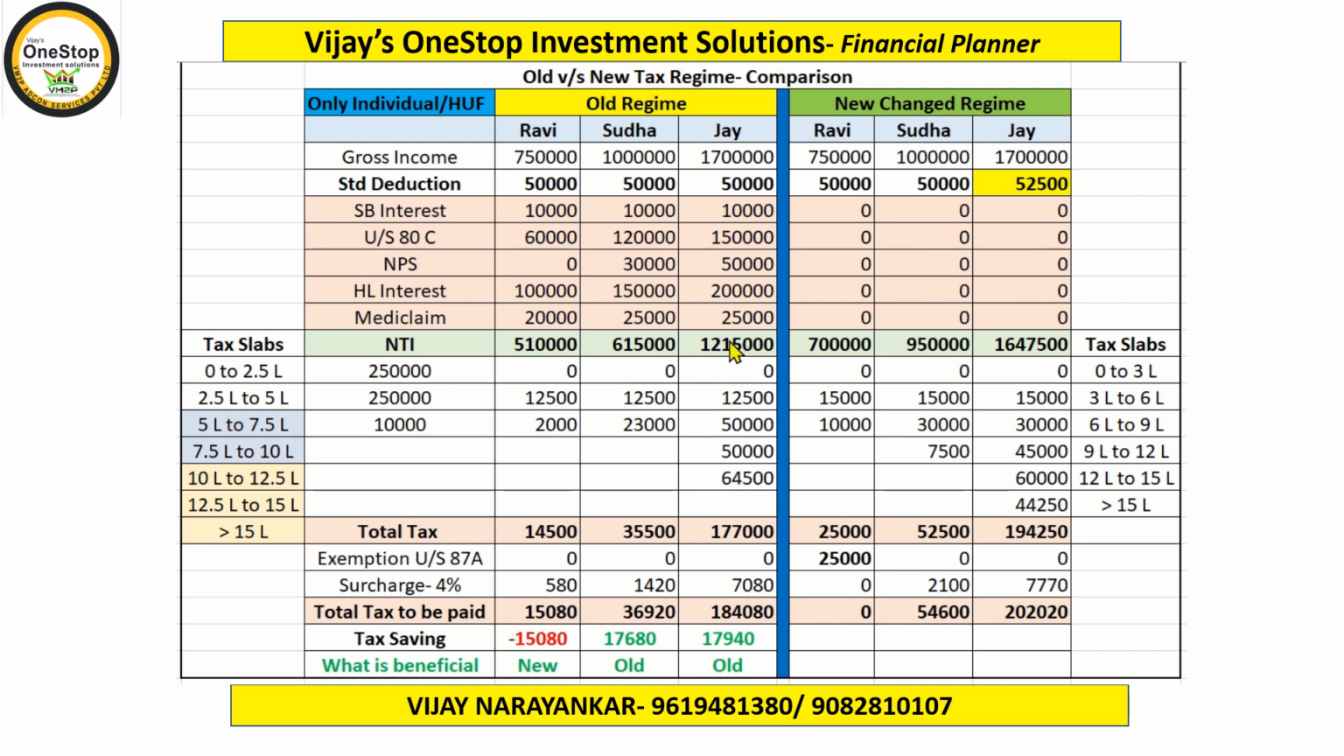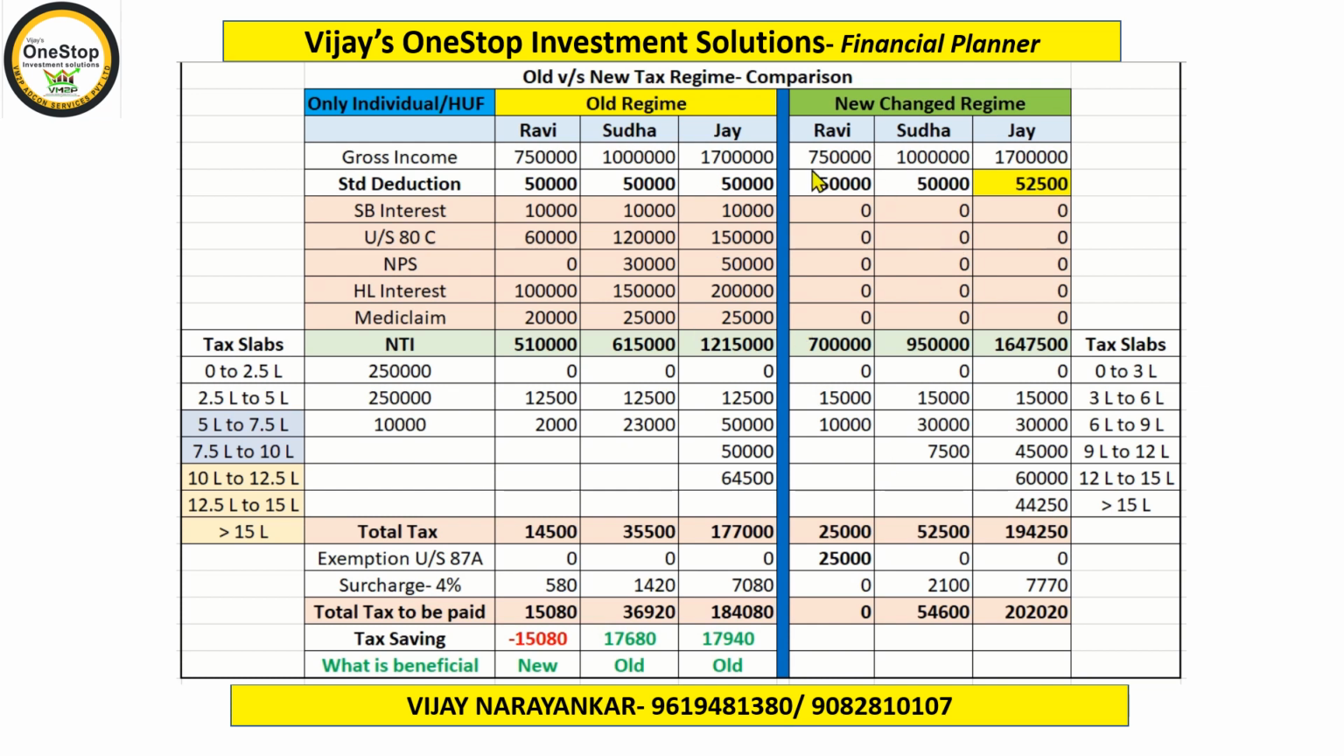And then for more than 10 lakhs, tax is calculated as per the applicable slab, which is 30%. So the total tax he has to pay is 1,77,000. Add surcharge to that, and the net tax to be paid by Jay is 1,84,080. So all these calculations of Ravi, Sudha and Jay, how much is the net taxable income, how much tax they are supposed to pay as per the old method, we have understood here. Now let's apply the new announcements which have been made recently by the finance minister to their income, and let's see how much tax they are supposed to pay.